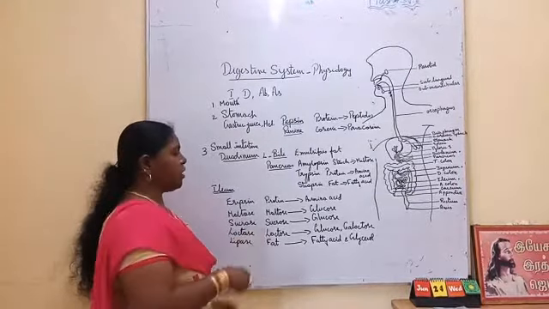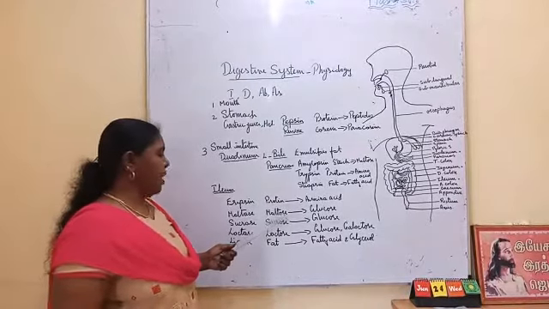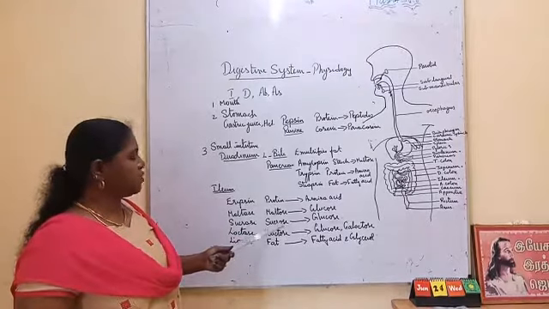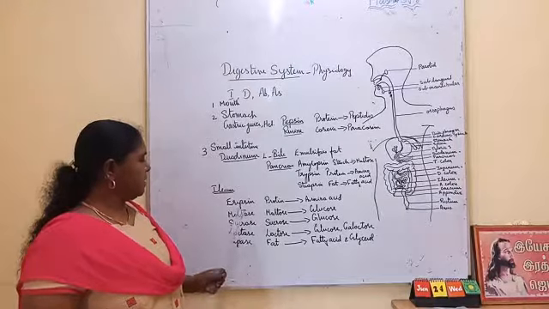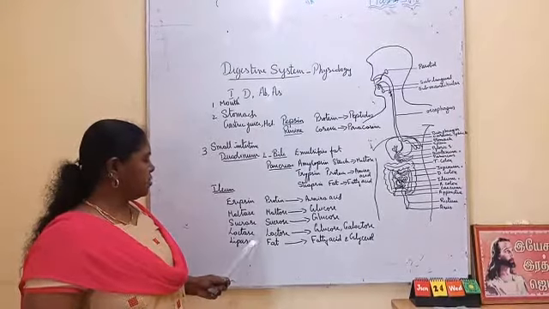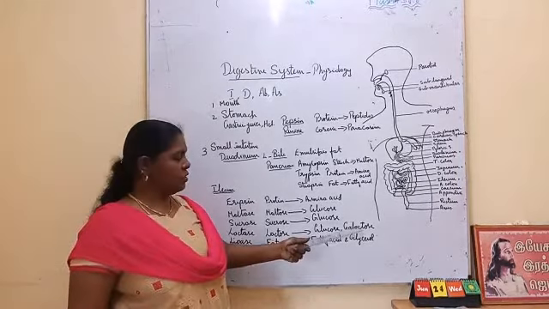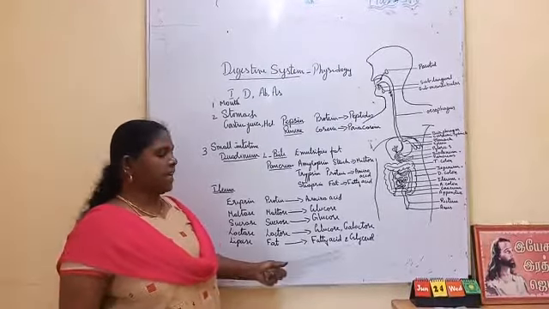Erepsin converts the protein into amino acids. Maltase converts maltose into glucose. The sucrase enzyme converts sucrose into glucose. Lactase is an enzyme present in this digestive juice. It converts lactose into glucose and galactose. Then lipase converts fat into fatty acid and glycerol.